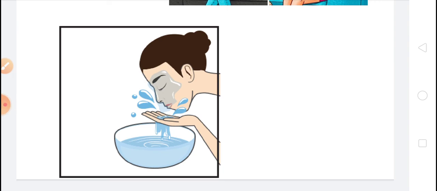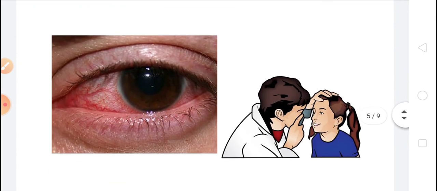And in case of infection, if your eyes get any infection, like eye flu, do not go to school. Get your eyes treated by your doctor. You have to consult your doctor.